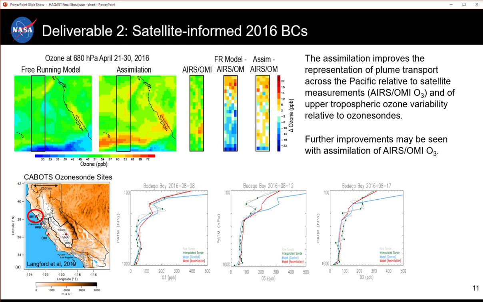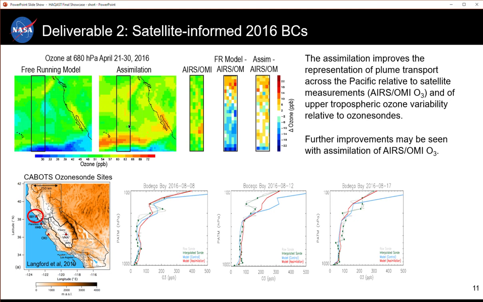Since we were particularly interested in improving the representation of long-range transport in the boundary conditions, we also compared the model to satellite observations in the Western Pacific and ozone sondes from the Cabot's campaign along the coast of California. These plots show 680 hectopascal ozone averaged over April 21 to 30 of 2016. This plot now shows Arizona at this level within the Western Pacific boundary box shown here. You can see that there is enhanced ozone in the central and southern portions of the box that is not captured by the free-running model.